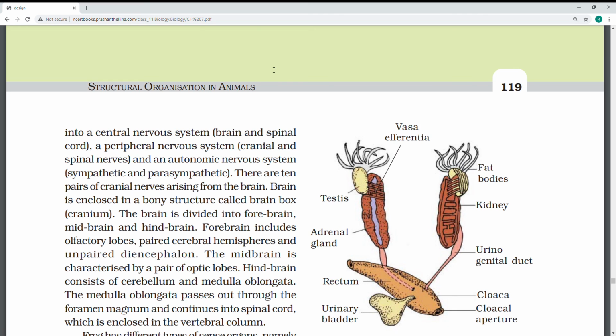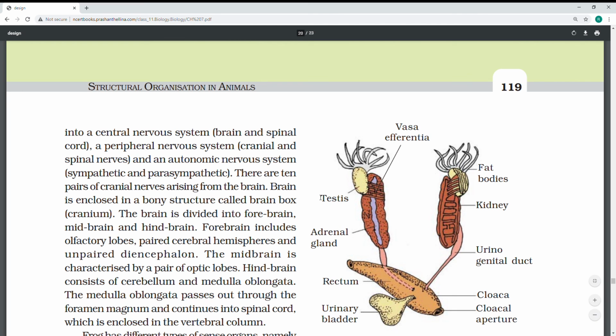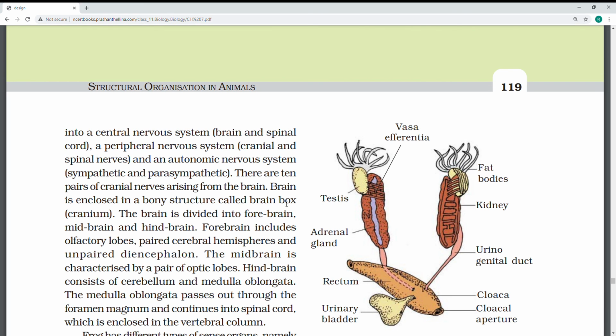They have told about the brain, which is hindbrain, all these. Even the respiratory system we have discussed; like that, the nervous system is highly developed here, peripheral and autonomic. With this, I hope you understand the frog anatomy. Thank you.